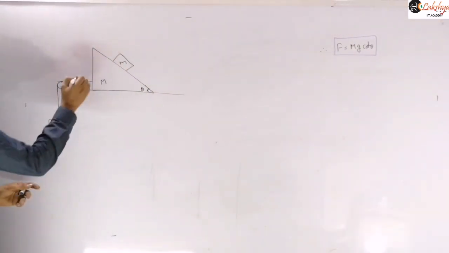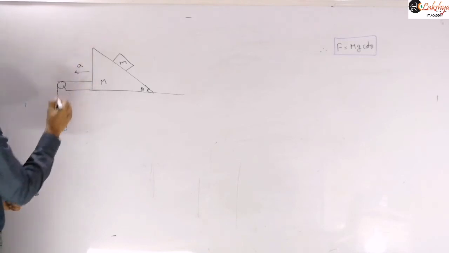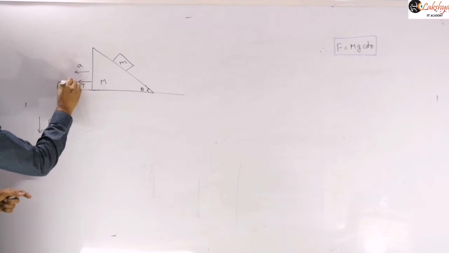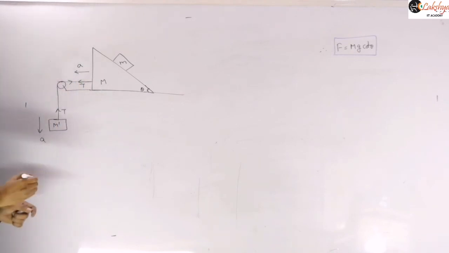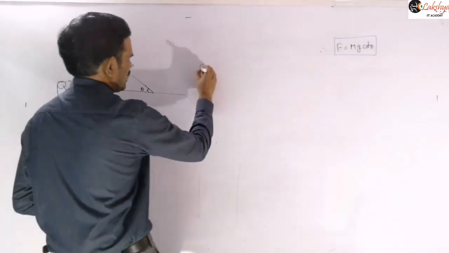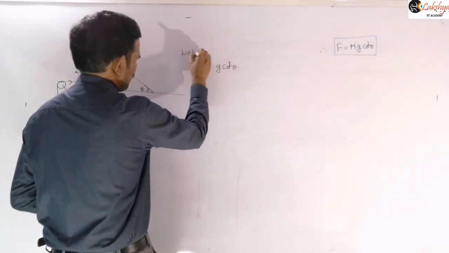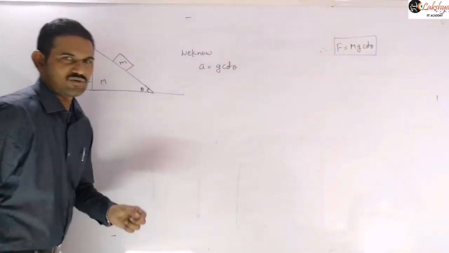The similar calculations. Suppose this acceleration required is a, then it comes down with an acceleration a. Here the tension is T. We know that the acceleration required is g cot theta, right? I am taking this directly, g cot theta.